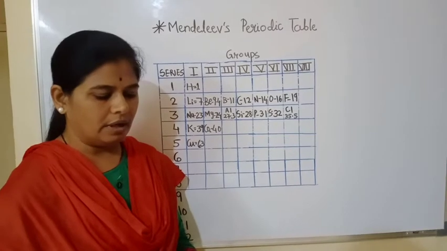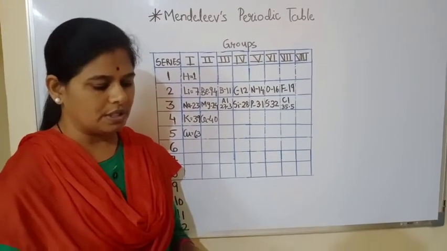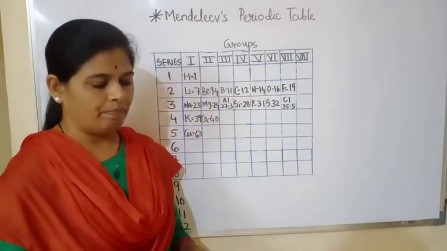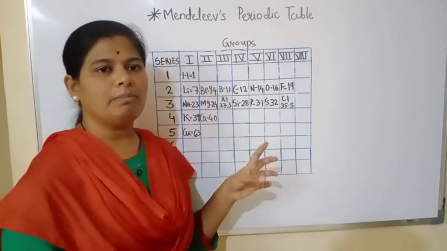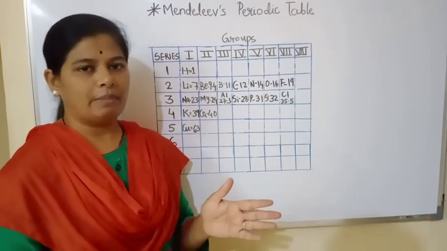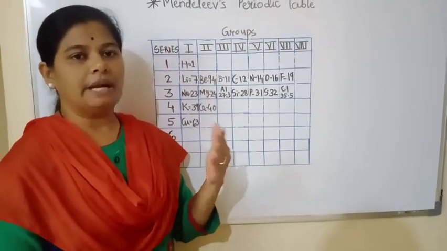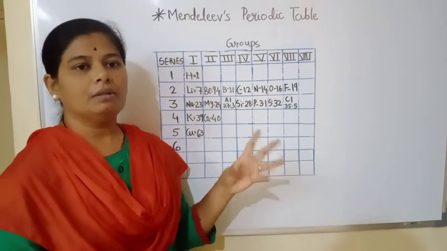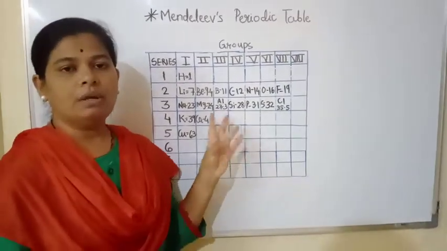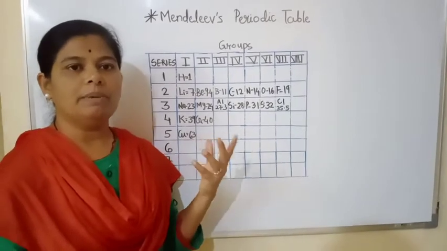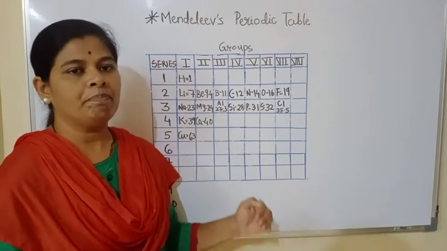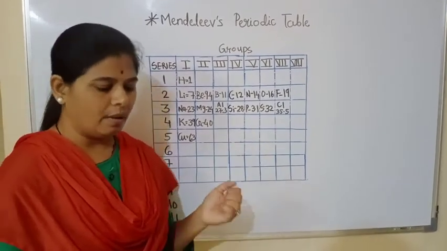Mendeleev found that elements with similar physical and chemical properties repeat after a definite interval. So Mendeleev also found the same thing, just like Newlands: after 7 elements, the 8th element repeated the properties of the first. The same thing was studied by Mendeleev. He also saw that the properties of the elements repeated after a definite period of time.